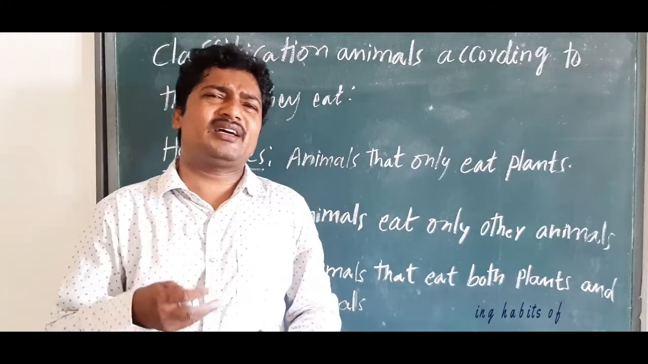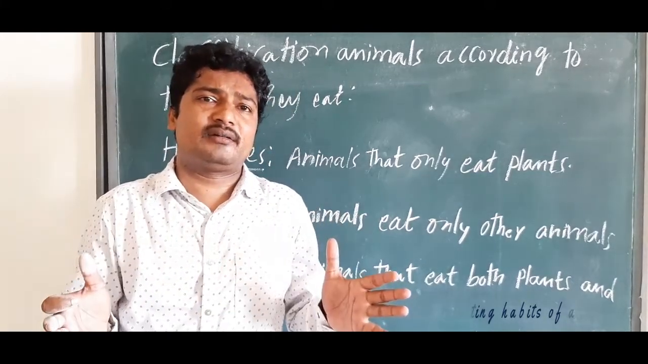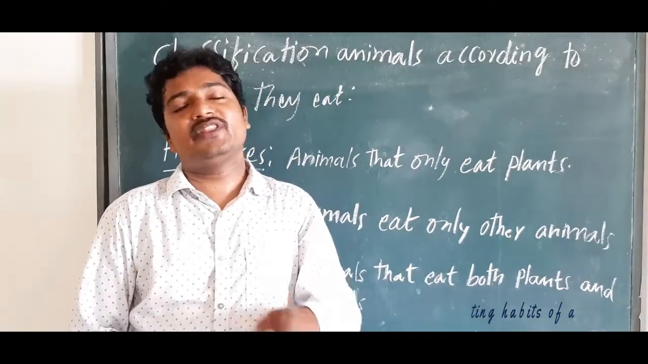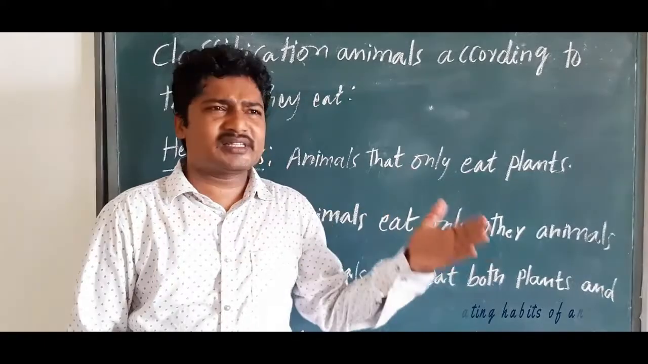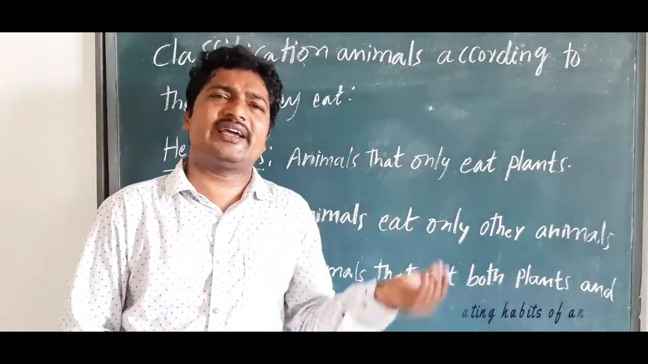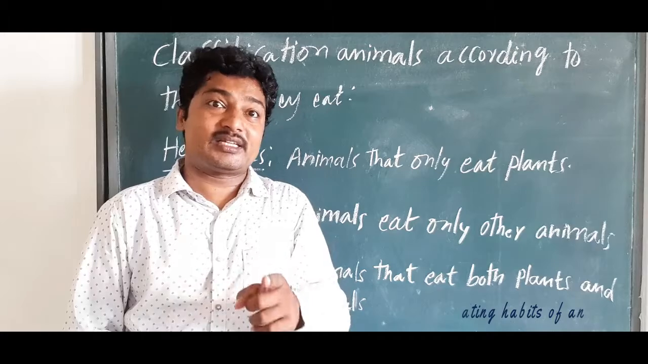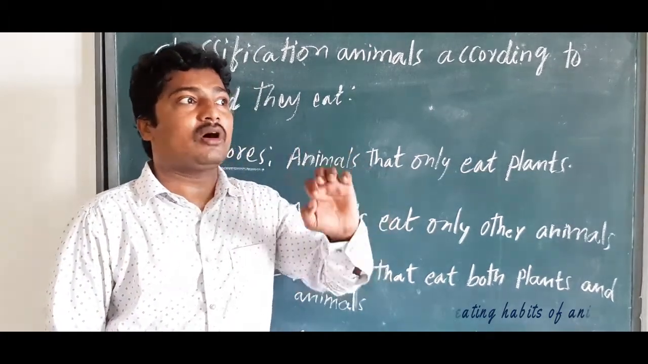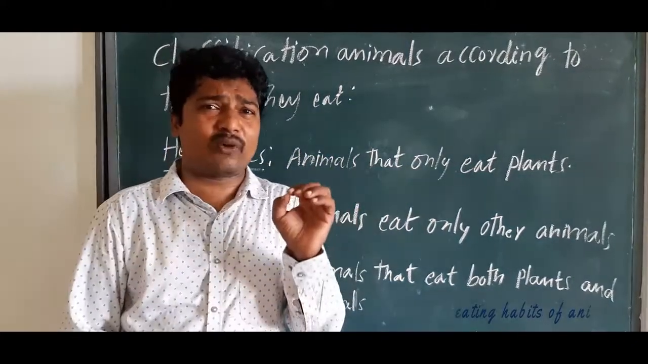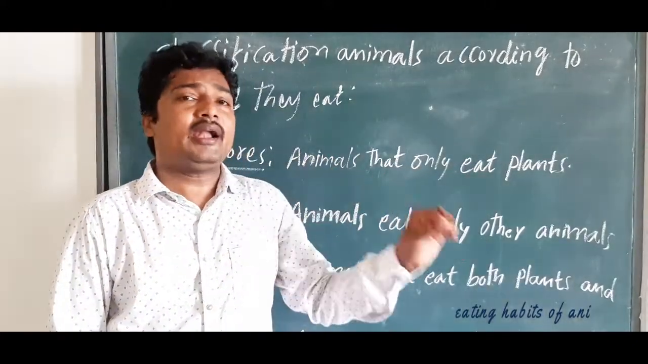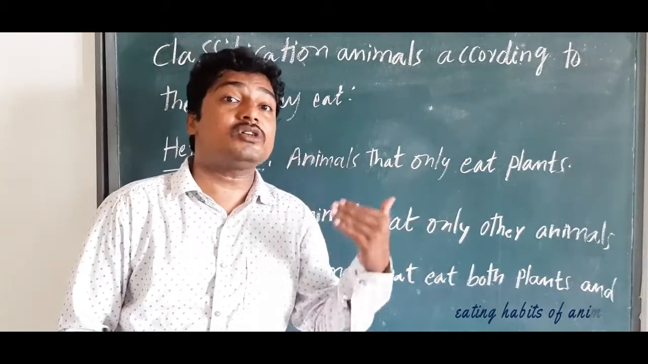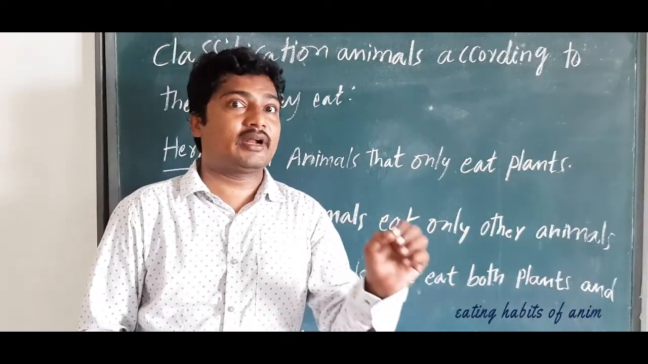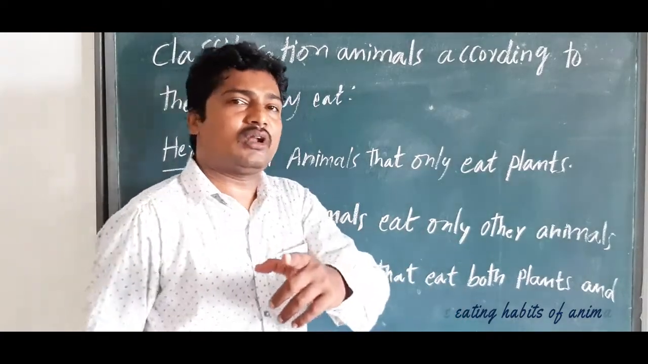Everything should be understood by seeing our surroundings. We have to understand by looking at what is present in our surroundings. You just see and copy that, that's enough. That's why I told you to observe which animals or pet animals are around you, what kind of food they are eating, and what kind of organs help them to feed. You only have to observe and write down. That's enough.